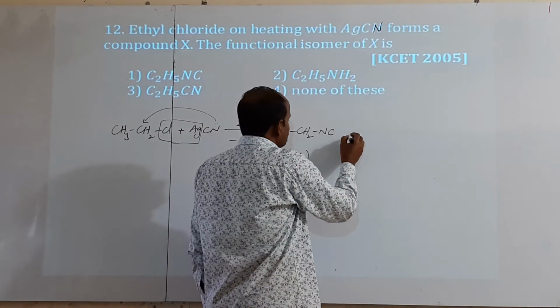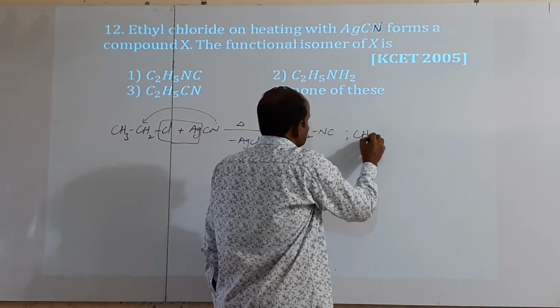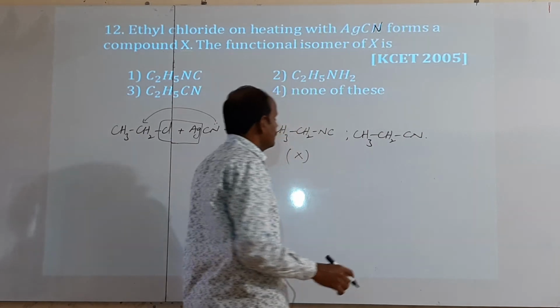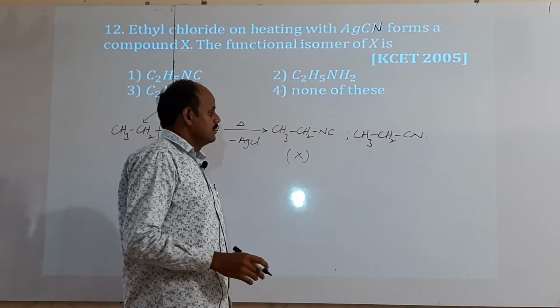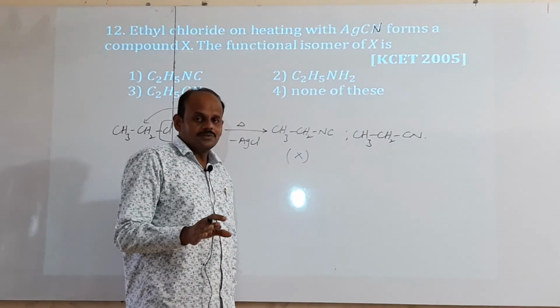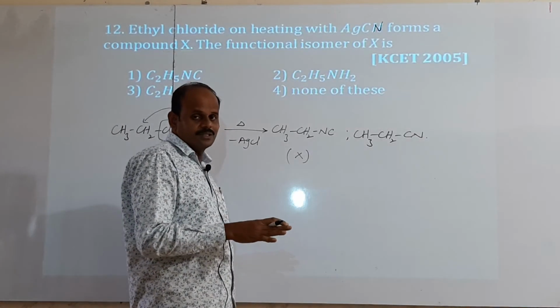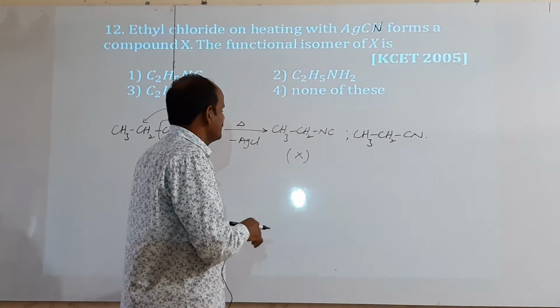This functional isomer is CH3CH2CN. What are functional isomers? Compounds which have the same molecular formula but differ in their functional groups are called functional isomers.